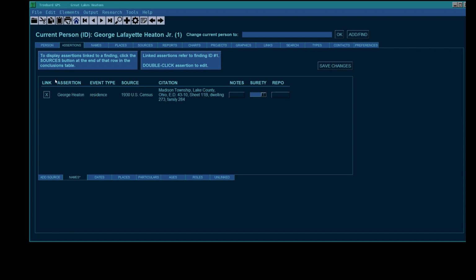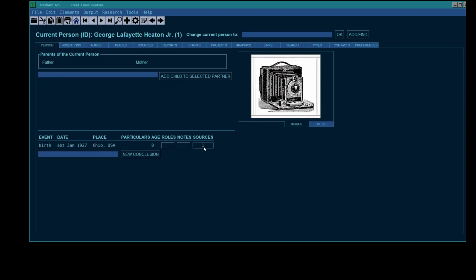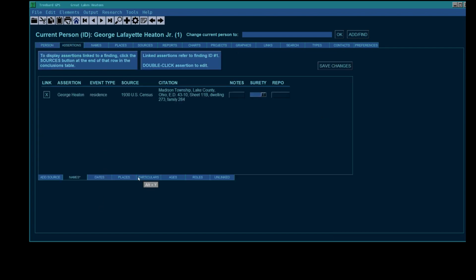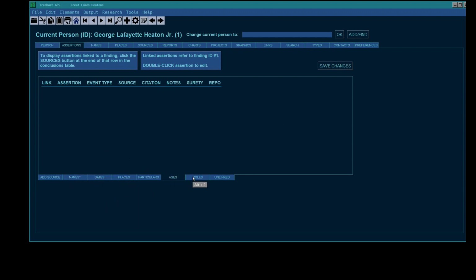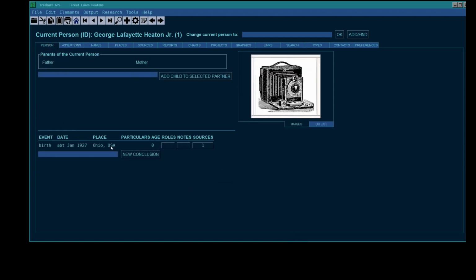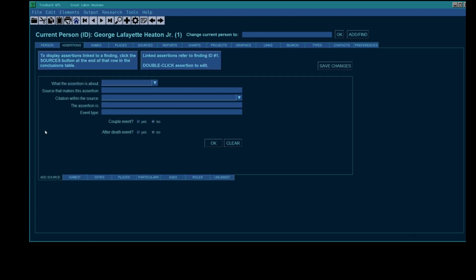Okay, so when we say over here, one source, that's just shorthand for one assertion. And we have no other assertion. See, there's no asterisks here, so you don't have to go clickety-click on trying to find out. But here, if there was something here, then that would be an assertion that's not linked to any finding here. These rows are each one finding. We're making a new one.